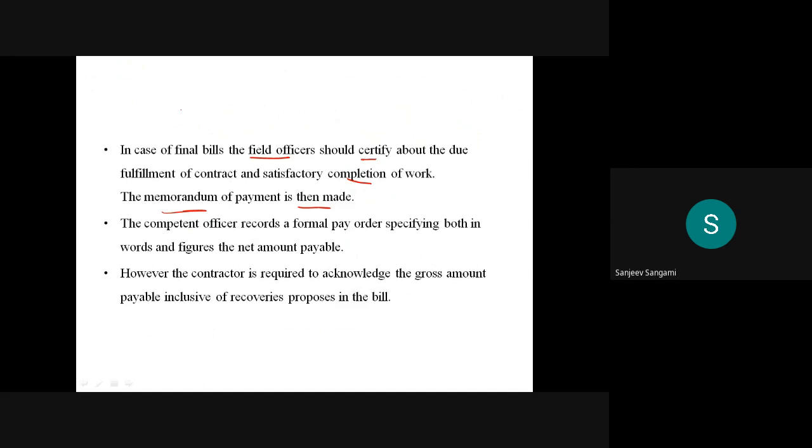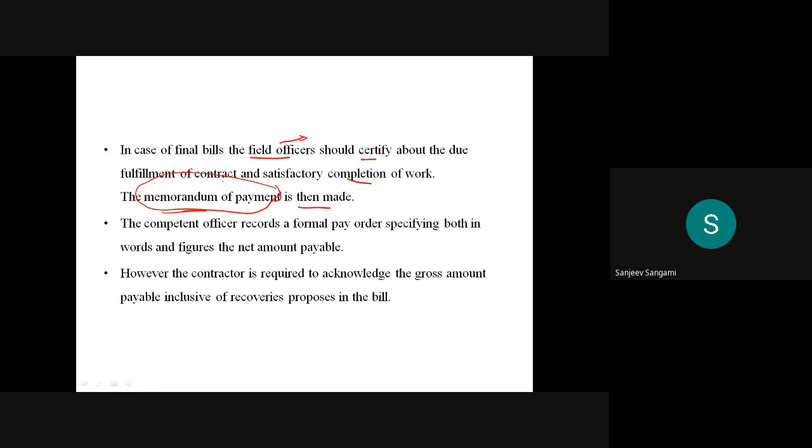Suppose once the project work is completed, the field officers or the section officers have to verify that the work is completed. After that, the memorandum of payment is made. So how much you have to pay and all those things will be made.